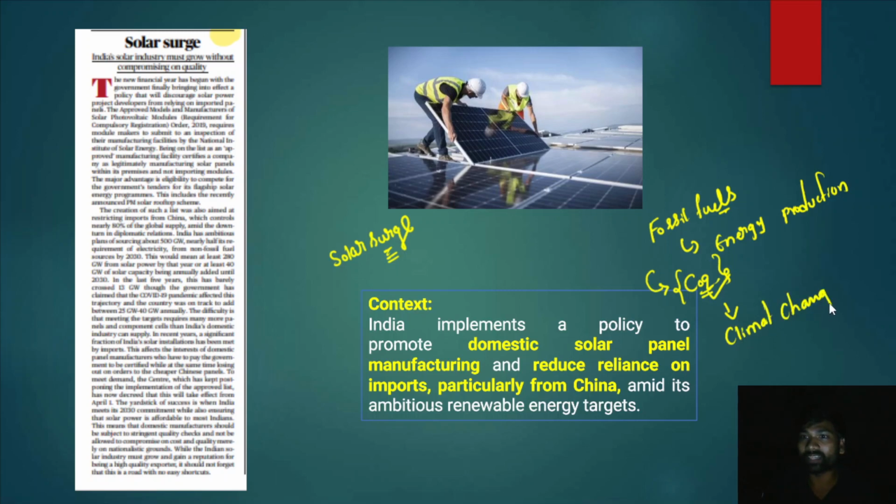Okay, so the extensive use of fossil fuels is responsible for large scale climate change. Now all the countries have announced to become net zero as per their capabilities. So net zero means that they will reduce the emission of greenhouse gases in the atmosphere, and at the same time they will also develop capacity to absorb the carbon in the atmosphere.